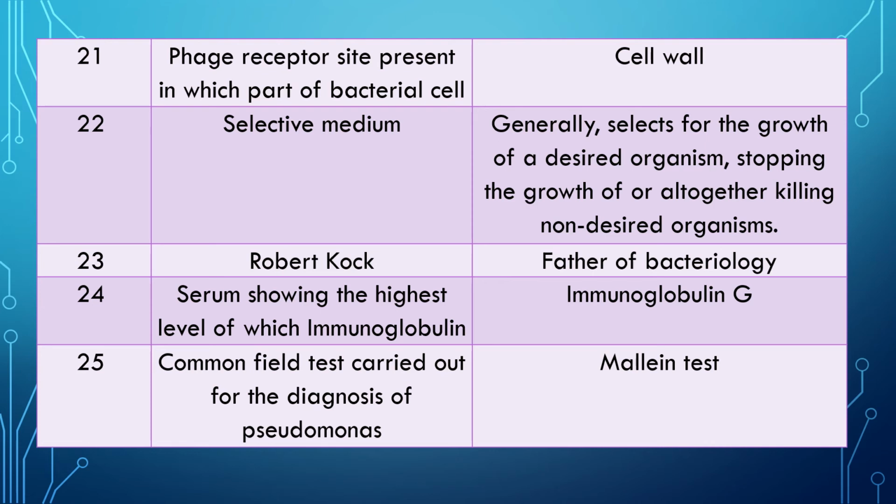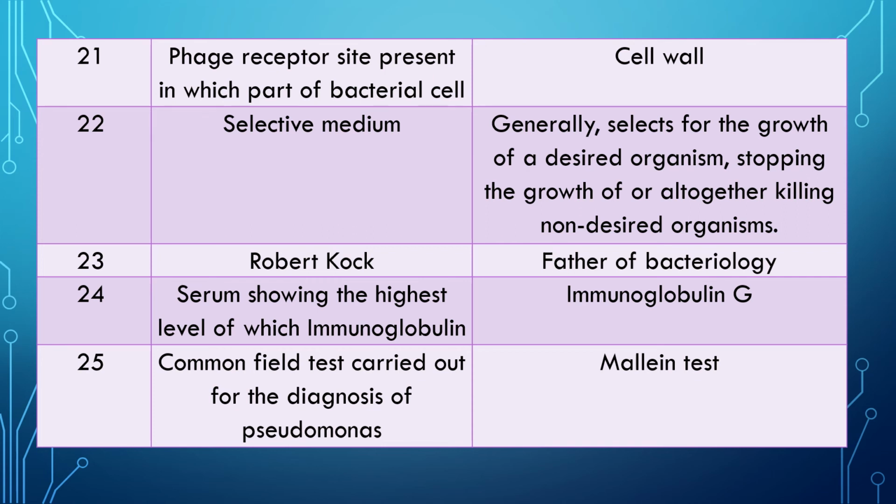Question 22. Selective medium. Define it. What is called selective medium? Answer: it generally selects for the growth of a desired organism. It will grow only the desired organism. Second thing, stopping the growth of or altogether killing of non-desired organisms. This selective medium will not allow growth of non-desired organisms, and it kills them also.